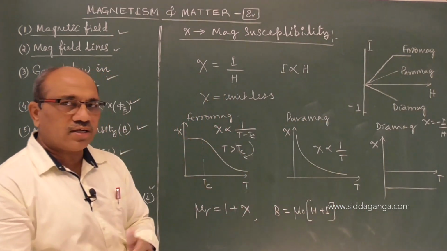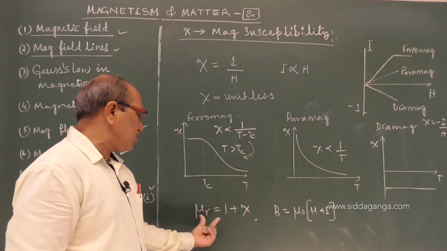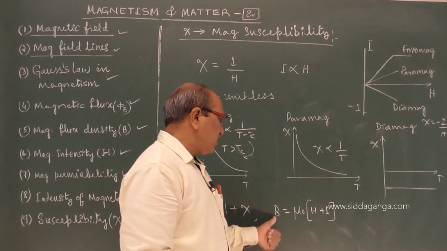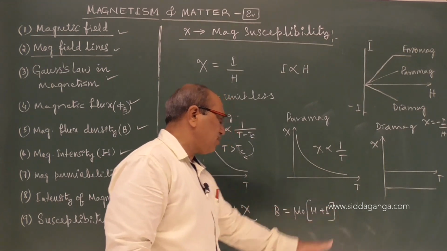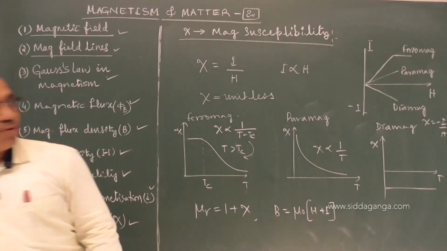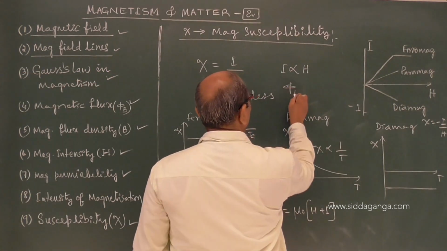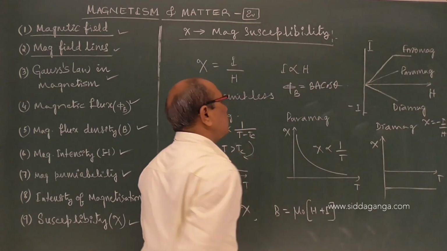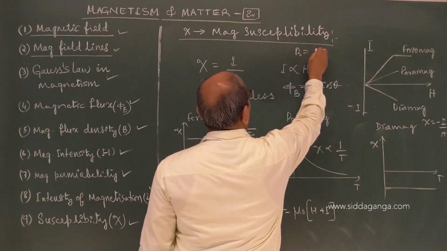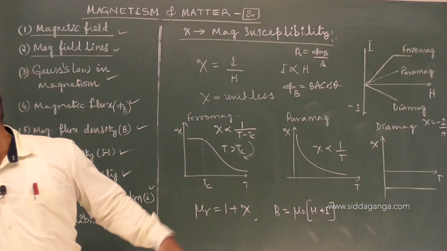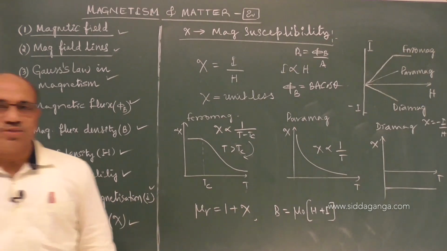Once the substance is magnetized, remember the given relations: between relative permeability and susceptibility, and between magnetic flux density, magnetizing field and intensity of magnetization. Also remember the relations about flux. Flux is BA cos theta, another important relation, or B is equal to flux by area. Keep this in mind. When we go to the numericals, we can discuss those things once again.